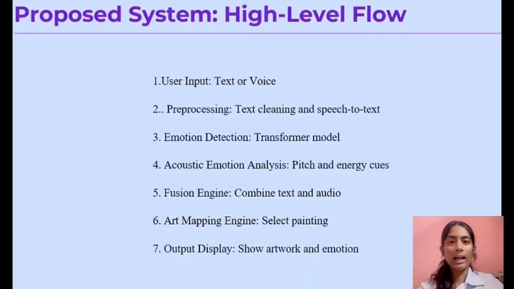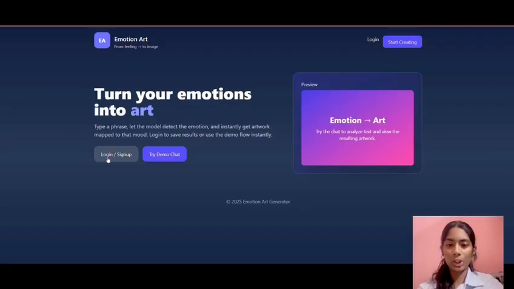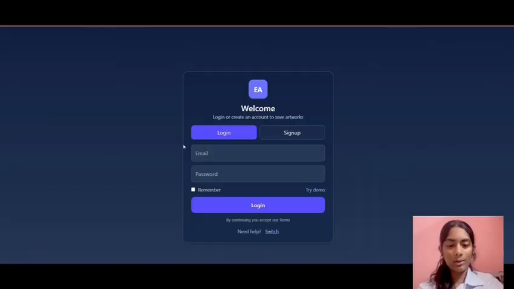Thank you. Hi, I am Srichandana and I'm going to tell you about how our project's backend works. Our backend is built using Flask, a lightweight Python web framework. It mainly handles two things, emotion detection and sending the right artwork back to the frontend. First, we load a pre-trained transformers model called emotion-english-distilroberta-base, which analyzes any text and predicts the emotion behind it, such as happiness, fear, anger, love, or surprise.